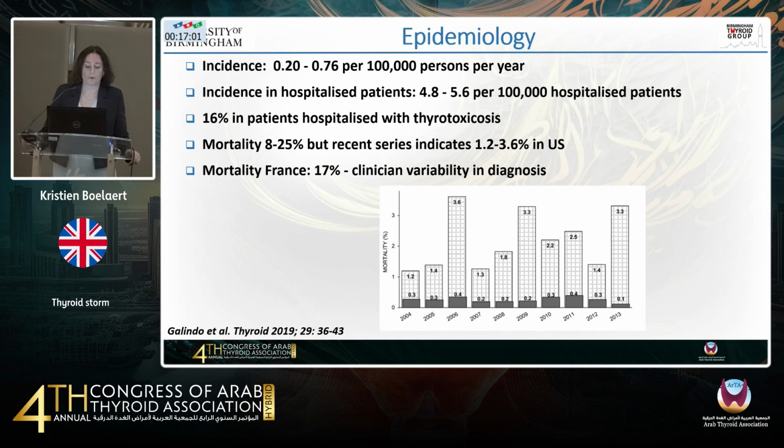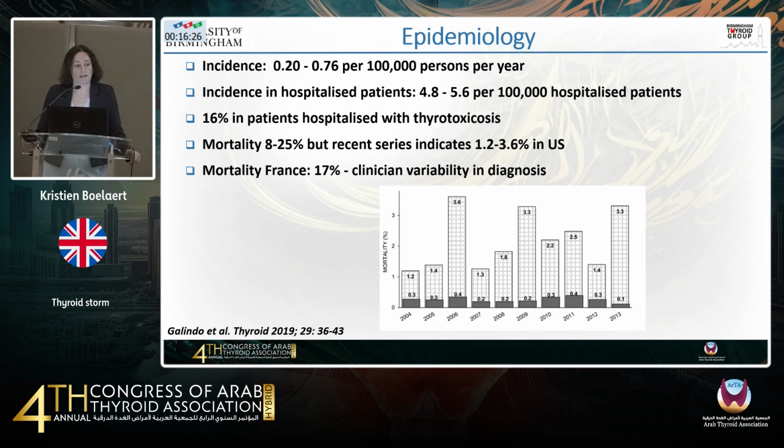So there's an incidence of 0.2 to 0.76 per 100,000 per year. However, in hospitalized patients, the incidence is higher and up to 5 per 100,000. And in patients hospitalized with thyrotoxicosis, this is present in 16%. The mortality classically is reported as 8 to 25%, but recent series in the United States, and that's what that graph reflects, are the mortality rates per year in the United States, so from a combined registry, where you can see that this is up to about 3%.